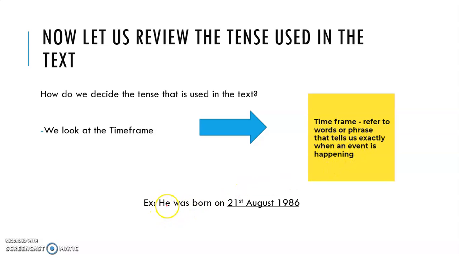For example, this sentence is taken from the text: he was born on 21st August 1986. So notice this phrase underlined is our time frame. It tells us about when Bolt was born, okay? So when we know the time frame, since it is in 1986, it is in the past, so we use past tense. So that is how we can determine what type of tense is being used. Okay, now we shall proceed to some matching exercise.